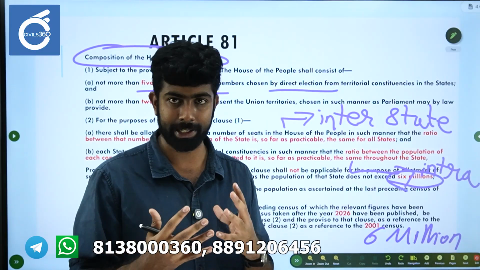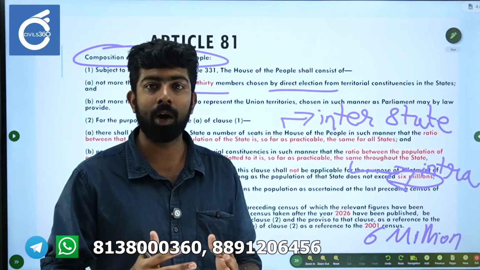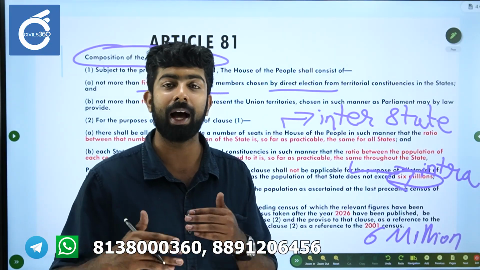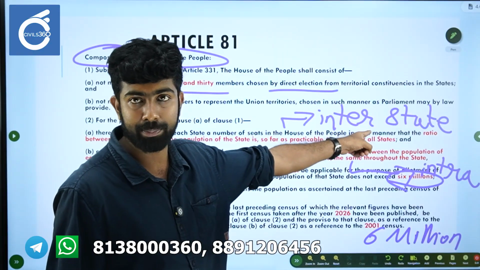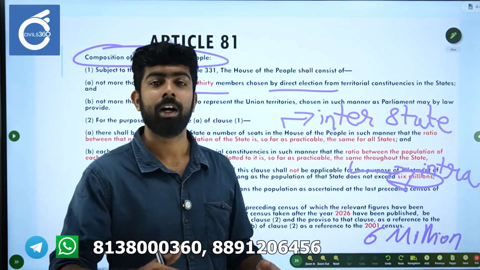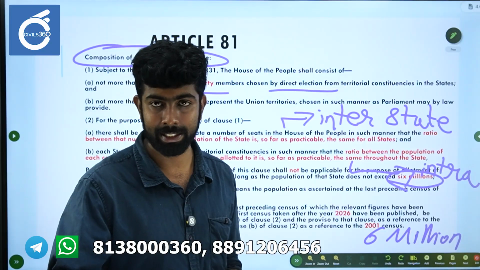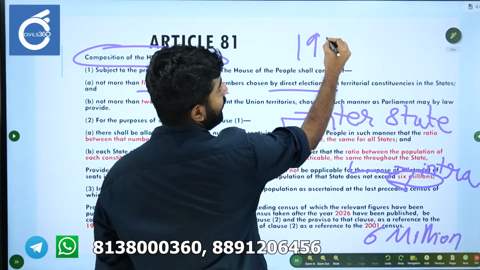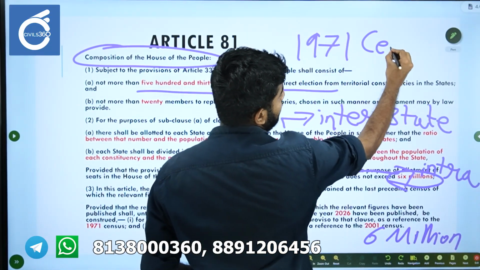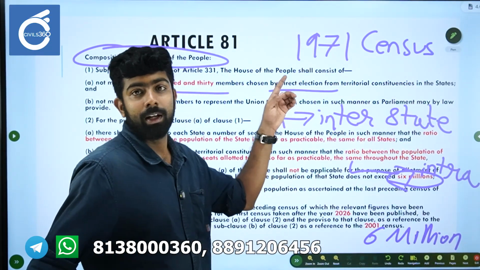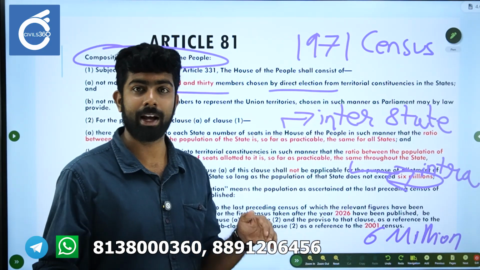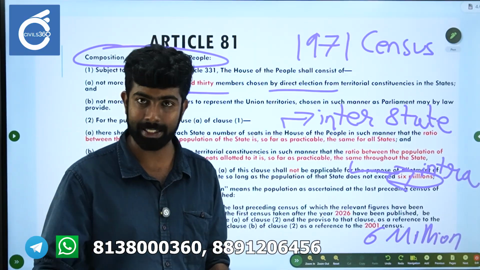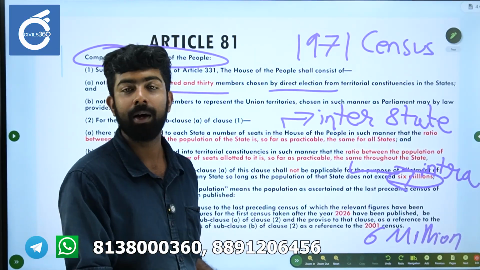But that amendment said that we are now going to stop this readjustment of allocation of seats for interstate parity on the basis of population. We are not going to allot you any more seats, but we are going to freeze it on the basis of the 1971 census. So this census data will be used, and based on that we will allot you the seats in the House of the People.